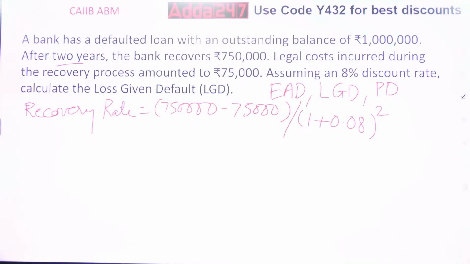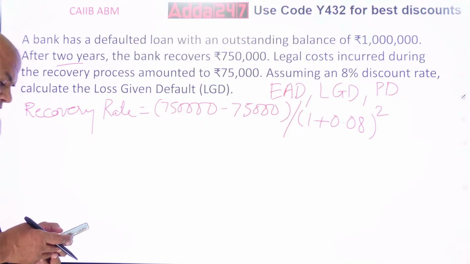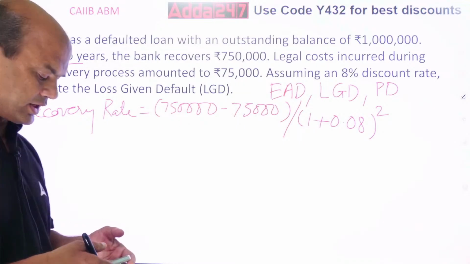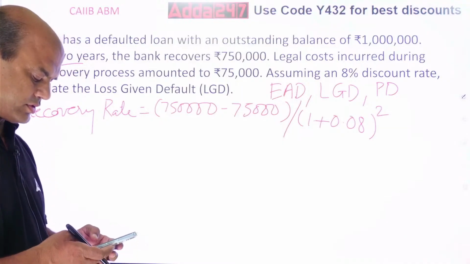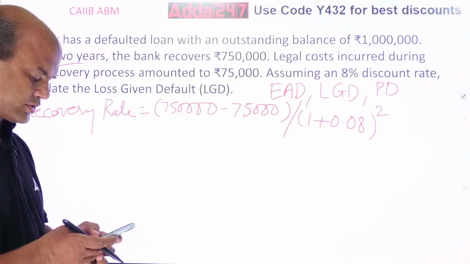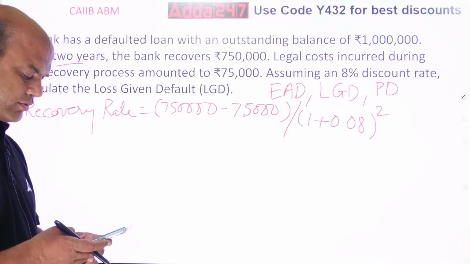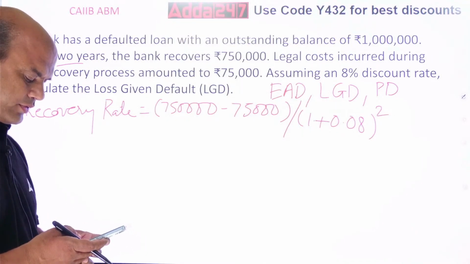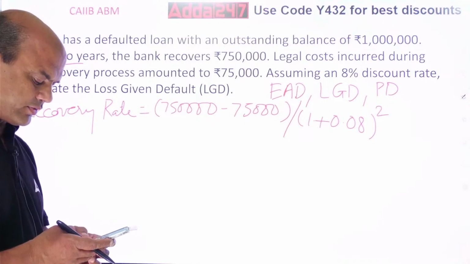Let me also try it. What is the answer we are getting? 7,50,000 minus 75,000.